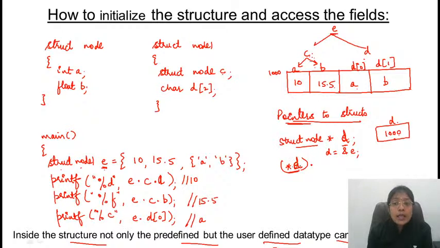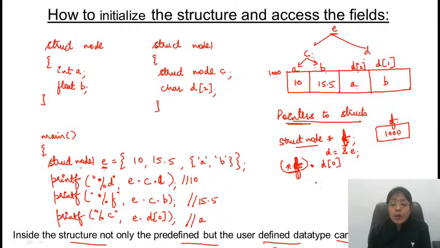At 1000, there is a value of A available, a value of B is available, a value of D of 0. Again there is confusion, the same name is there, so let me take this as F. Okay? Now is there no confusion? So when you are selecting the value, multiple values are coming up, so we need to use the dot operator. At F of 1000, whose value do I want? At 1000, I want the value of D of 0.